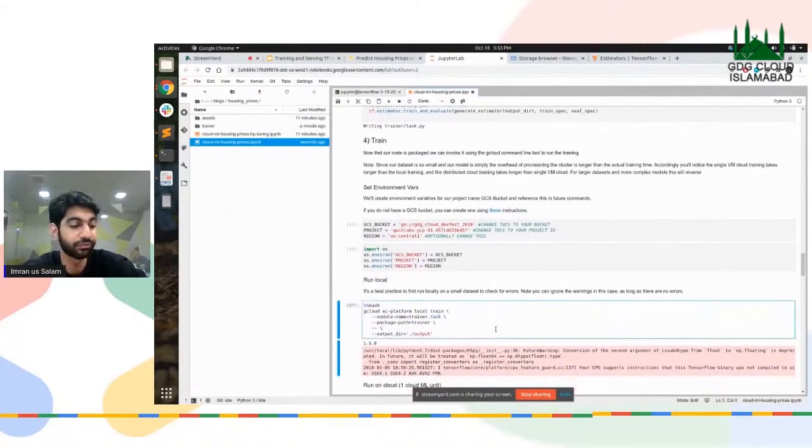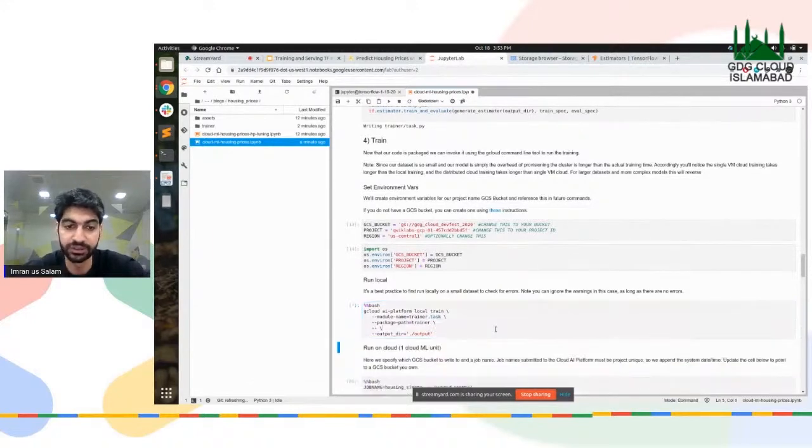So basically, instead of first assigning these tasks to the AI platform, we first try to run it locally to see if we have any errors, and then we're going to train those models on the AI platform. Now, this one actually does nothing; it just tries to train the model locally.